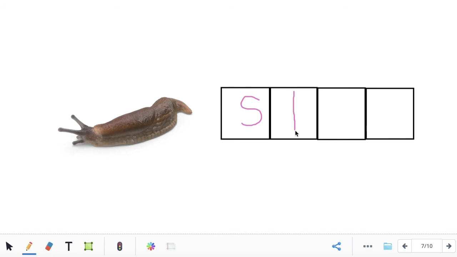L. What's the third sound you hear in the word slug? What letter makes the sound? U. And what is the last sound you hear in the word slug? G. What letter makes the G sound? G. Sound this word out with me. Ready? S-l-u-g. Slug.